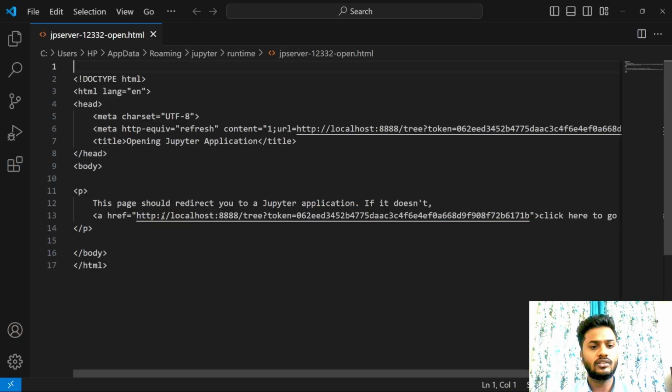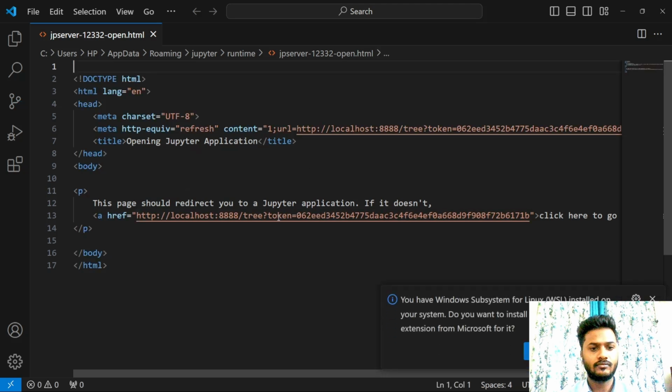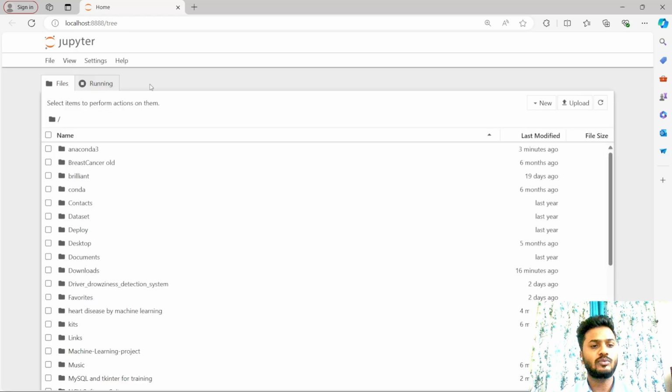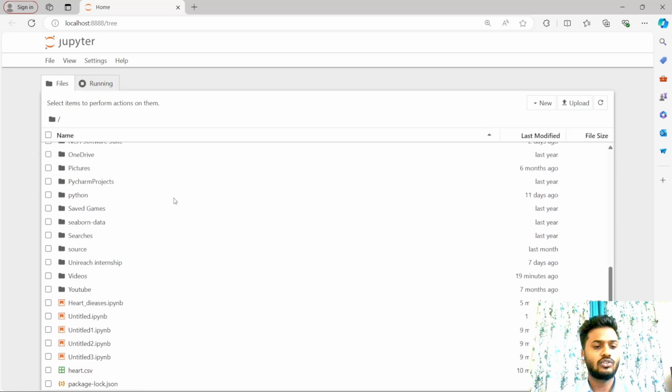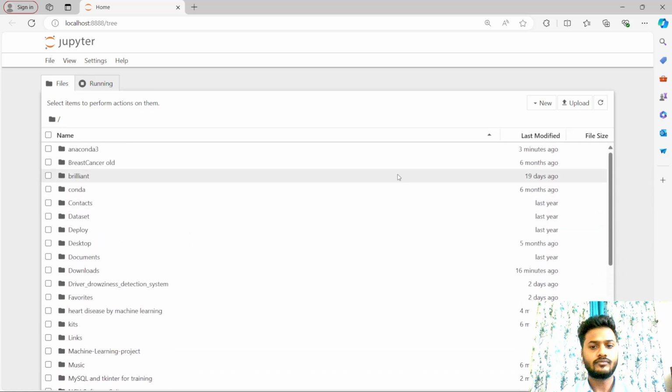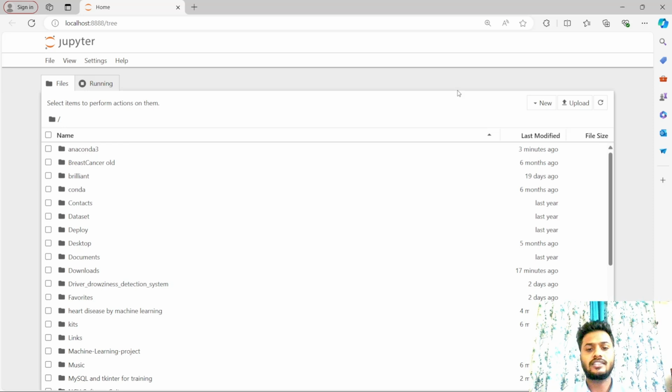When you click on launch, it will directly open in the browser. You can see here now our localhost 8888 and this Jupyter Notebook is open. If you want to work, you can work here. Okay, and that's it. You have successfully downloaded Anaconda and started using Jupyter Notebook.